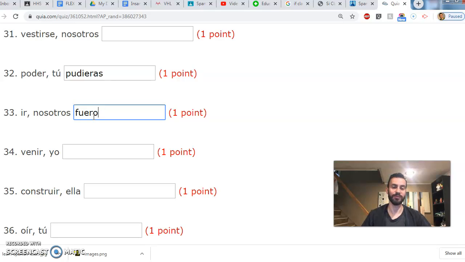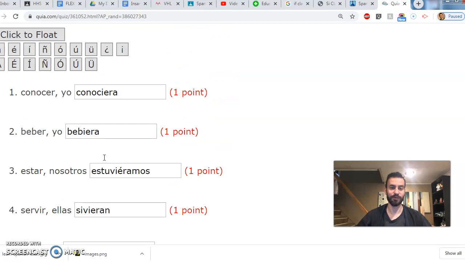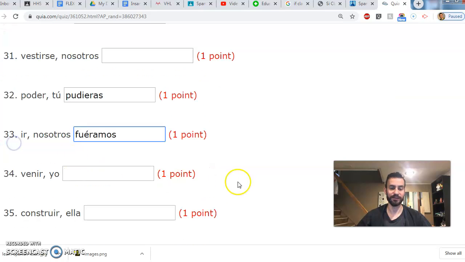Nosotros, ir. Well, they went. Fueron. Drop the -ron. Fuéramos. So in the nosotros form, you're always going to have an accent mark before the -ramos. So we're going to change that. Put an accent mark. And we're good.